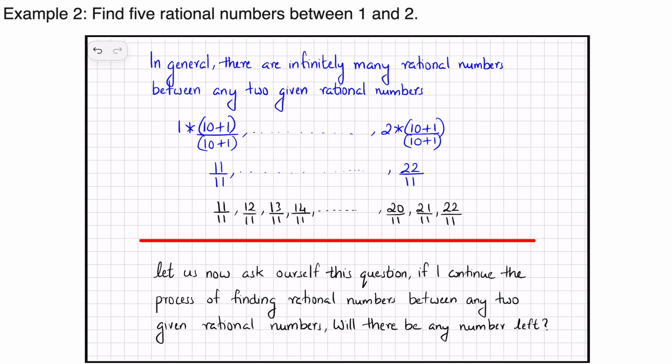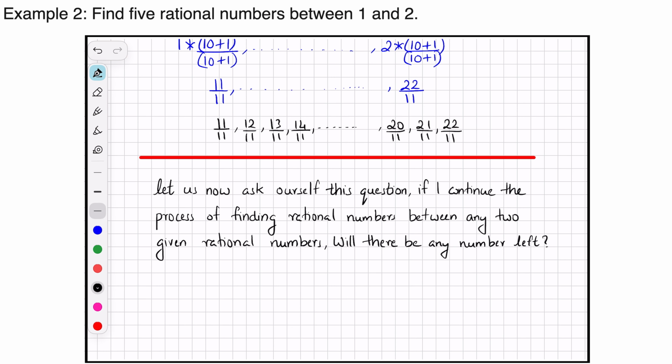Let's say we found 20, then 50, then 100. Let's say we continue the process. We will find 1 lakh rational numbers between 1 and 2, then 10 lakh, and we will continue to do this. Let's say we find 1 crore.